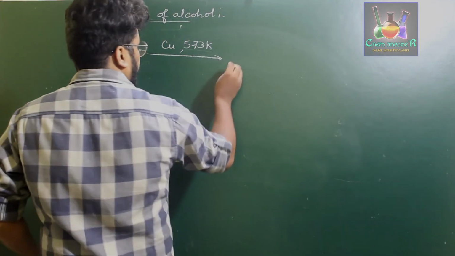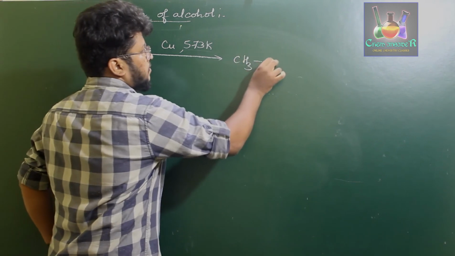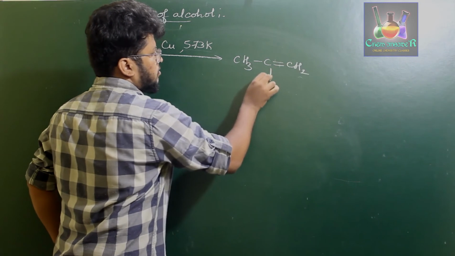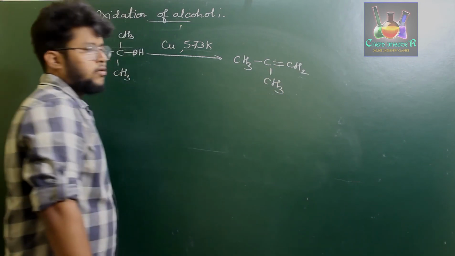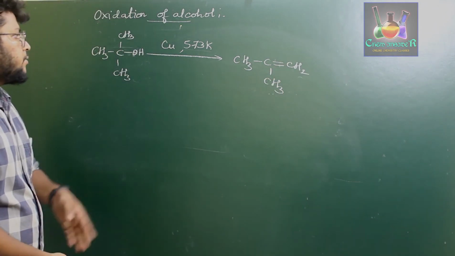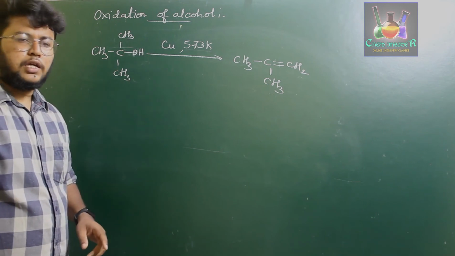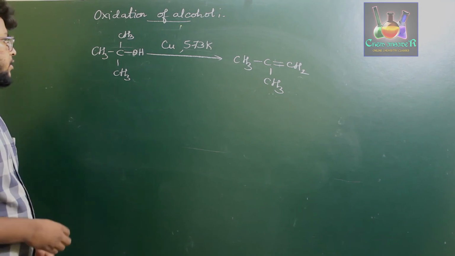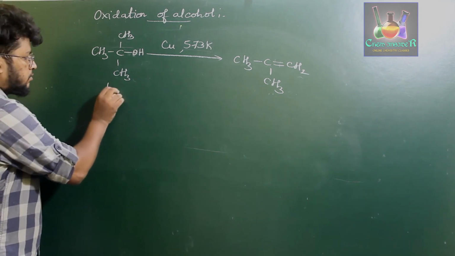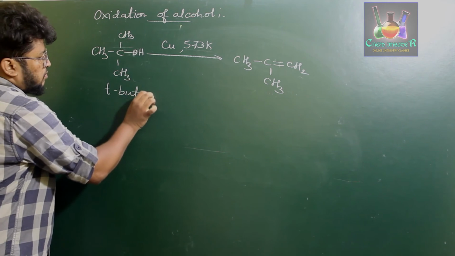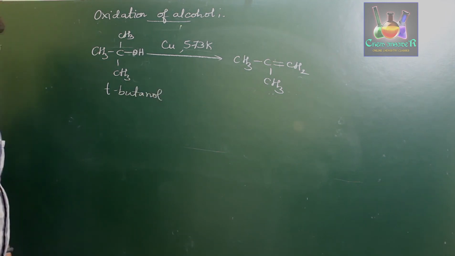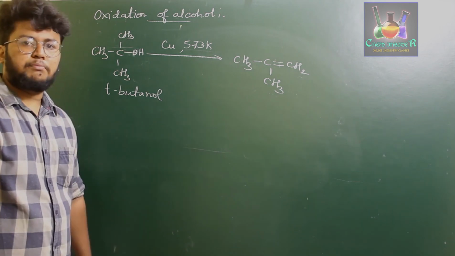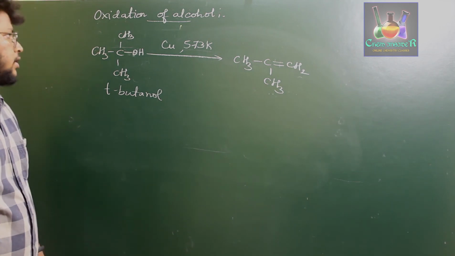That is, it forms (CH3)2C=CH2. This is going to be the reaction when you treat the tertiary butanol with copper at 573 Kelvin. So tertiary butanol, when treated with copper at 573 Kelvin, forms butene, that is isobutene.